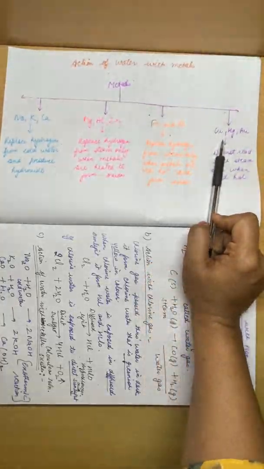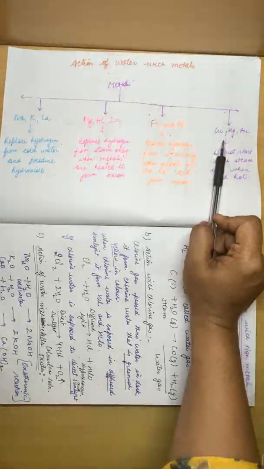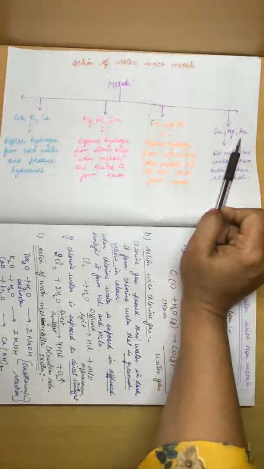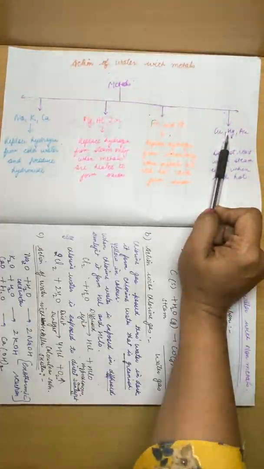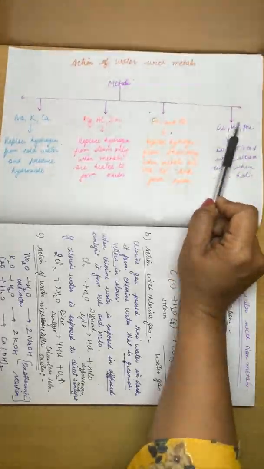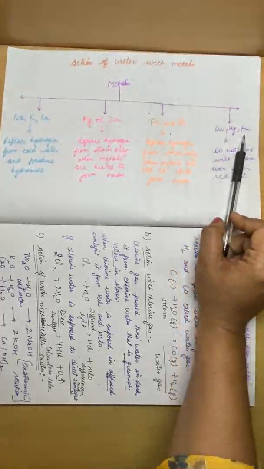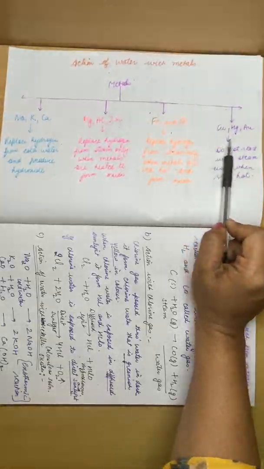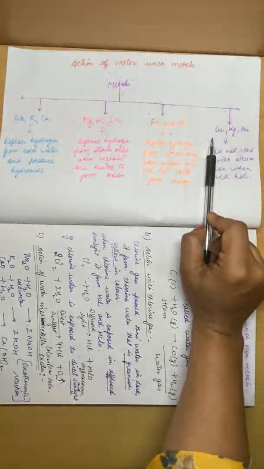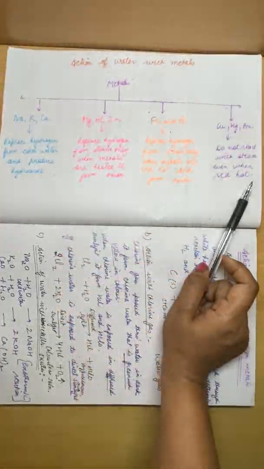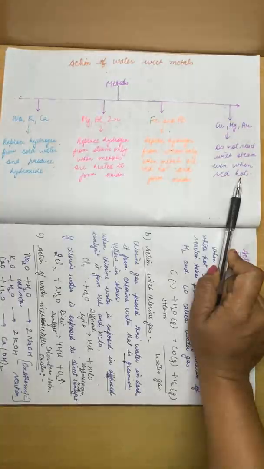Next series of metals are copper, mercury and gold. These are the strongest metals, so they do not react with steam. Even if we heat them, if we make them red hot, still they don't react with steam. So no product will form when these metals react with water. This was a quick recap of the portion that we did in the last class.